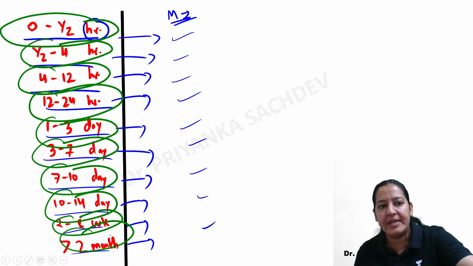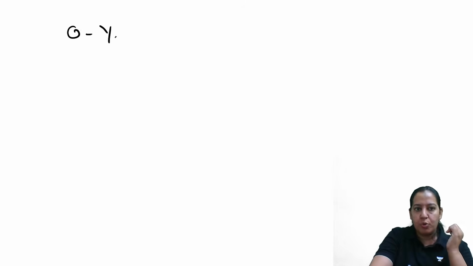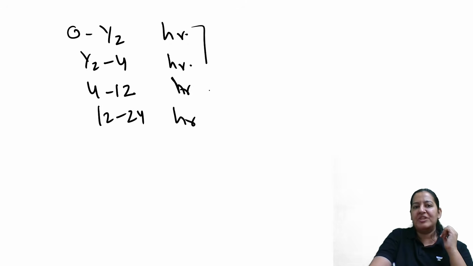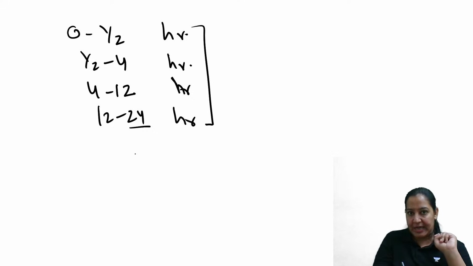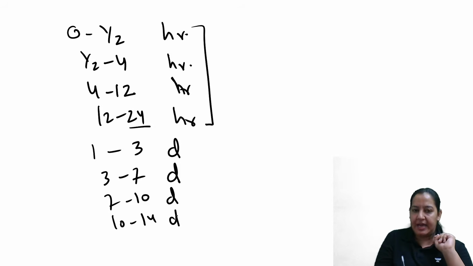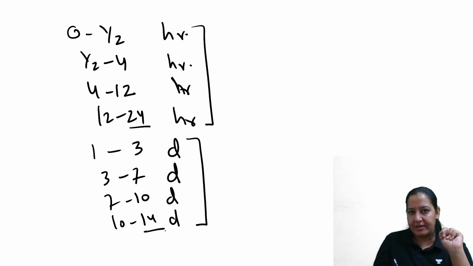Okay, so please tell me once again, what are the 10 time zones? First is 0 to half hour, half to 4 hour, 4 to 12 hour, 12 to 24 hour. So hour में आपके 4 हो गए, right? 24 hour means 1 day, right? Let's start days. 1 to 3 day, 3 to 7 day, 7 to 10 day, और 10 to 14 day. Day में भी 4 हो गए. 14 day मतलब 2 week, right? 2 week to 8 week. 8 week means 2 months, and more than 2 months.